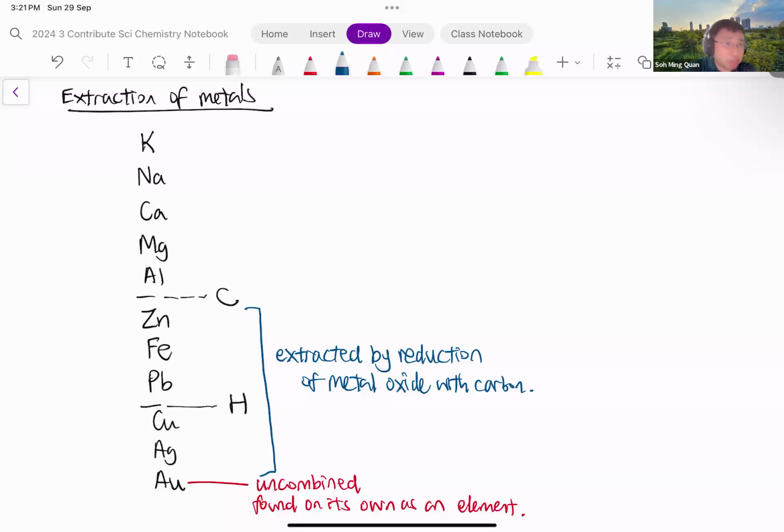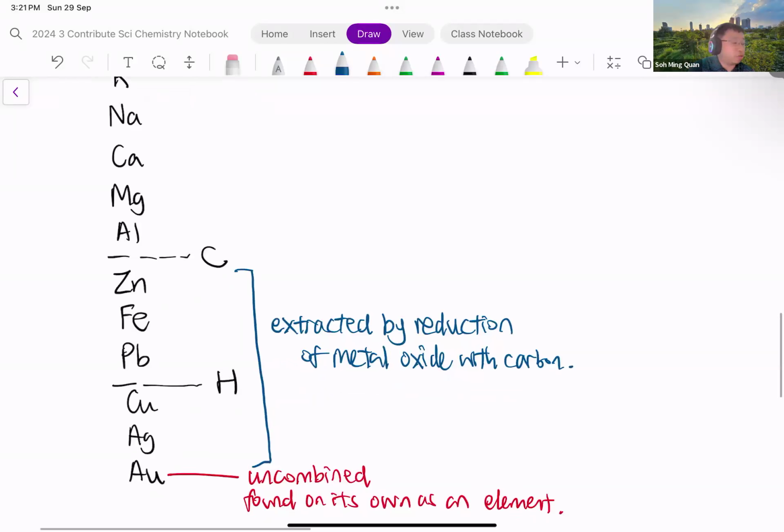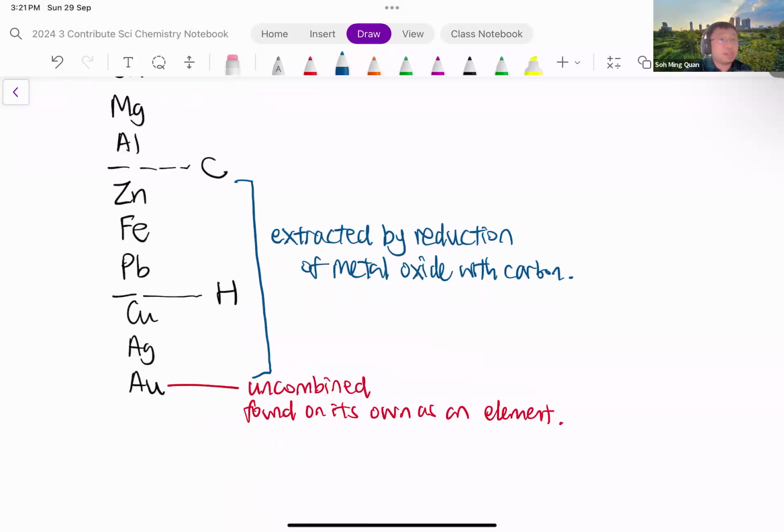What does this actually mean? Now, I will just demonstrate. For instance, let's use zinc as an example, Zn. If I were to react zinc oxide with carbon, this will produce zinc metal plus carbon dioxide gas. Of course, this equation is not balanced. To balance this equation, I will need to add a 2 in front of the zinc. So 2ZnO plus carbon forms 2Zn plus CO2.